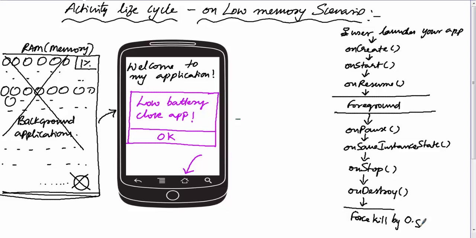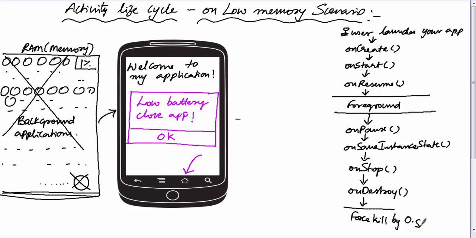If you remember our previous scenario, even in case of configuration changes, since the OS is forcefully killing your activity, in that case also the onSaveInstanceState method was called. So now I'll come to a conclusion. The onSaveInstanceState method is getting called in two cases: configuration changes, or in case of low memory. In case of normal killing, that is when the user presses the back button, this method is not getting called. So you have to remember this important point. The onSaveInstanceState method also will not be called in all scenarios.